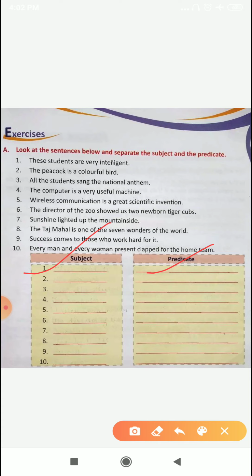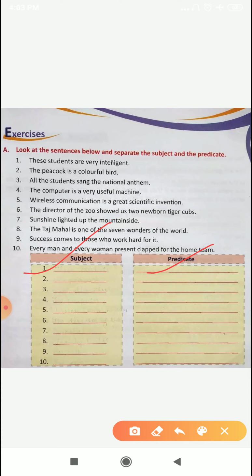So let me read the questions for you. Question number 1. These students are very intelligent. 2. The peacock is a colorful bird. 3. All the students sang the national anthem. 4. The computer is a very useful machine. 5. Wireless communication is a great scientific invention. 6. The director of the zoo showed us 2 newborn tiger cubs.